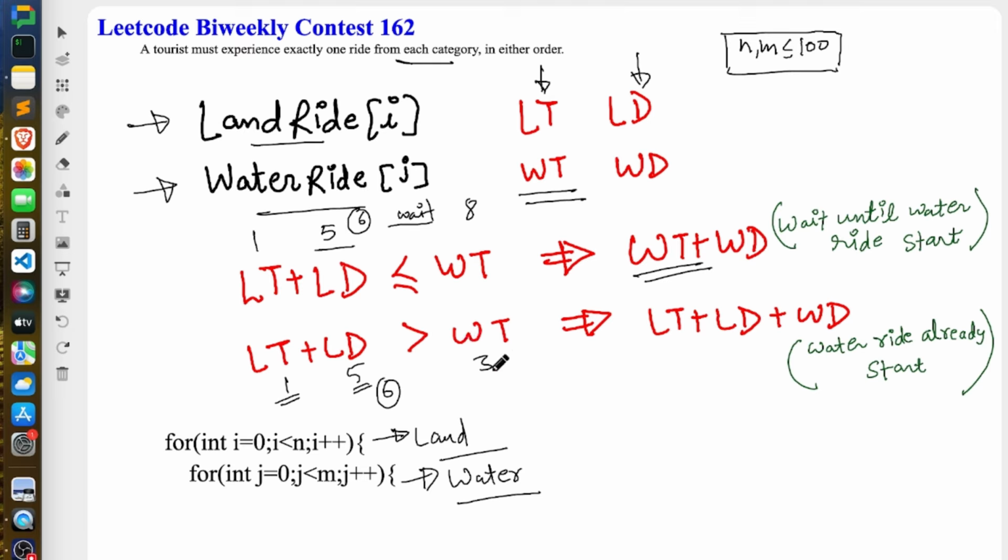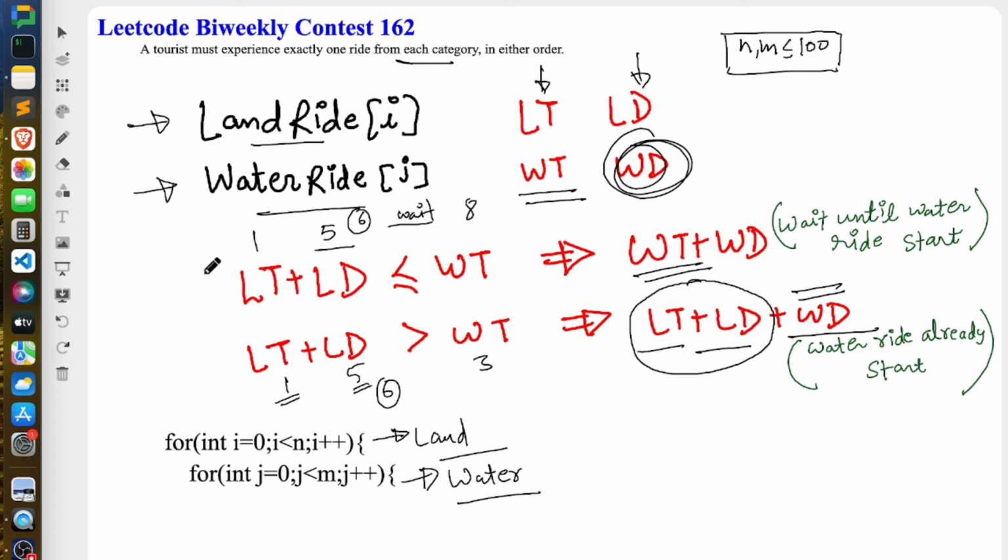So you don't have to wait, because it is already started. You just have to follow the duration WD, the duration of your water ride. So in this case your answer would be LT plus LD plus WD. This is the time when you finish your land ride, and immediately after that you follow the water ride, because you don't have to wait any second, because water is already started, right?